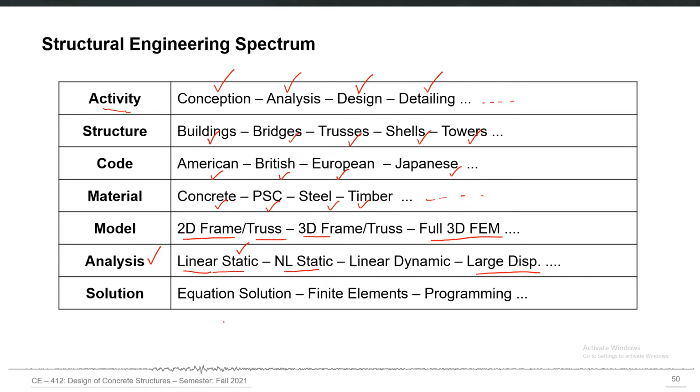The solution methods which we may use for analyzing our computer models can be, for example, the simple closed form solutions, can be the finite element solutions, and can be some specialized algorithms which we may program ourselves and analyze using them. So this is an overall domain, an overall spectrum of some of the things which we deal with as a structural engineer.